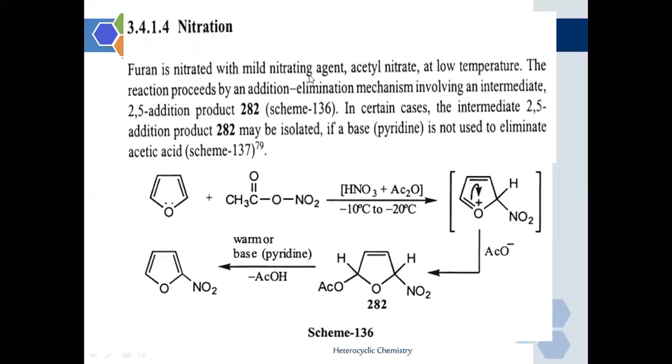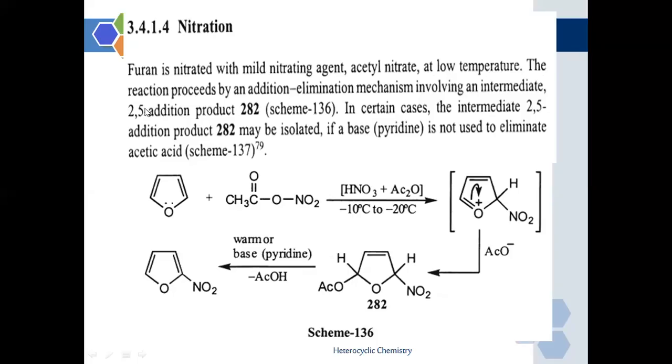Furan is nitrated with a mild nitrating agent, that is acetyl nitrate, at low temperature. The reaction proceeds by an addition elimination mechanism involving an intermediate. Just now we discussed protonation, which depends upon whether the ring is substituted with an electron releasing or electron withdrawing functional group.